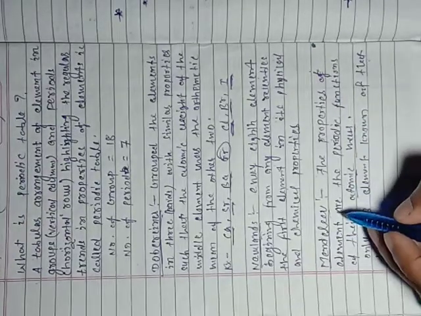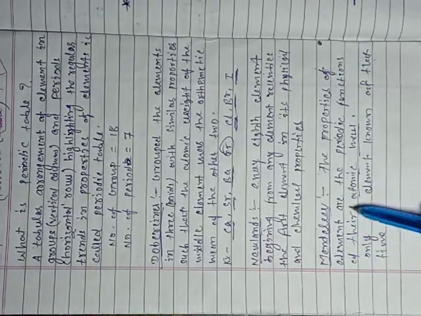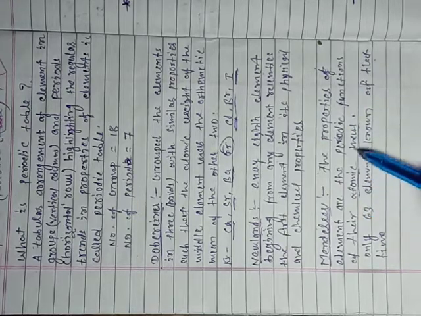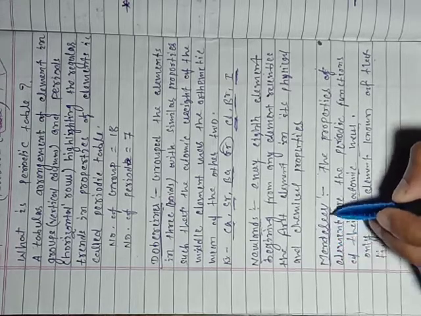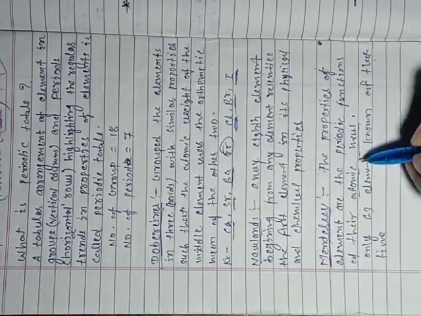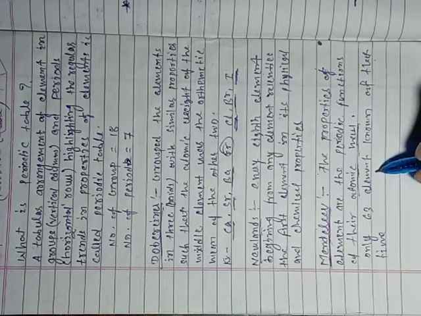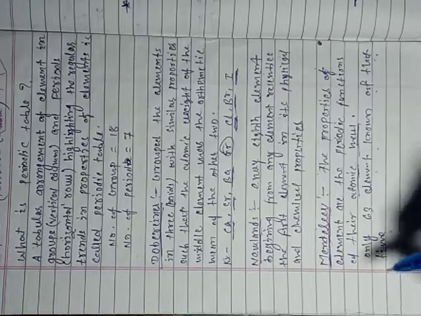And again Mendeleev: the properties of elements are the periodic functions of their atomic mass. That means Mendeleev made the periodic table on the basis of atomic mass. Only 63 elements were known at that time, Mendeleev's time.